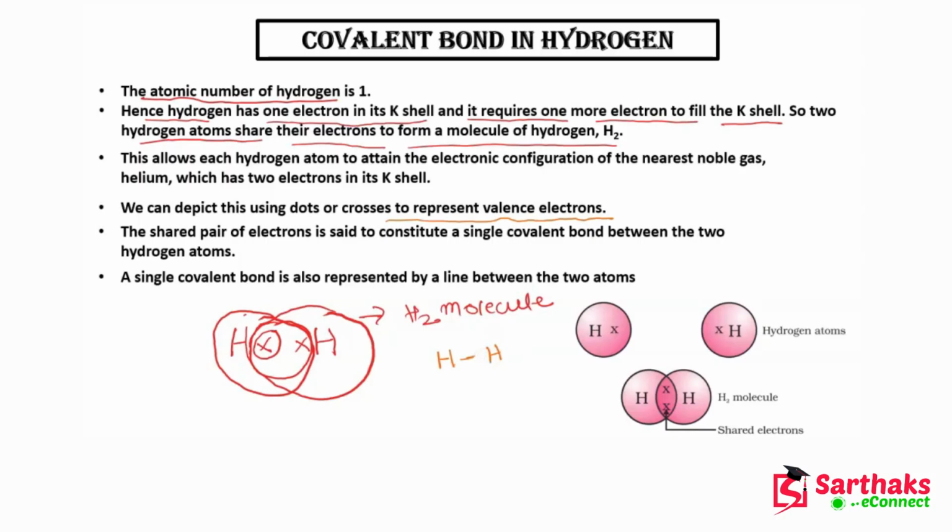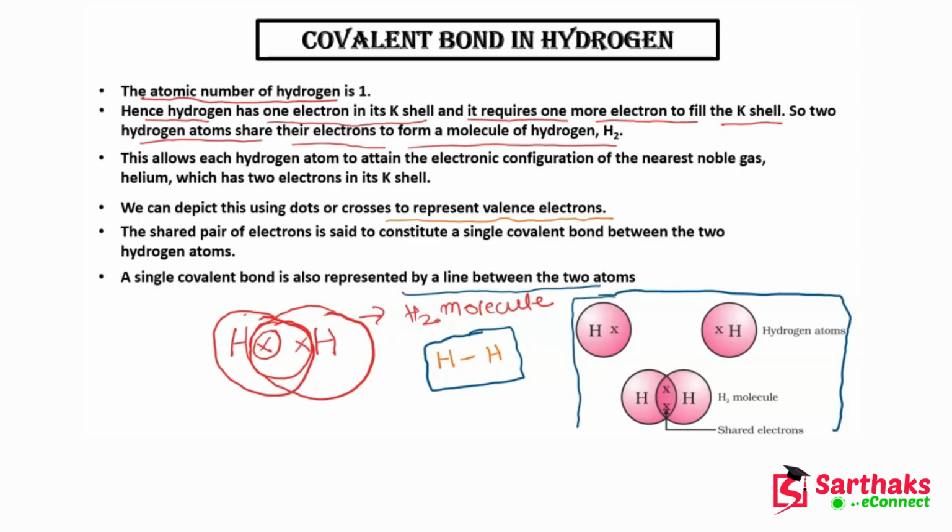Now guys, a single covalent bond is also represented by a line between two atoms. The same thing I have told you, that there is a line between these two atoms, and this is showing the single covalent bond. Now this is a clearer picture of how sharing is done between these two hydrogen atoms.